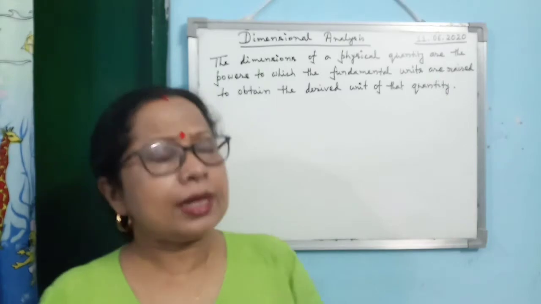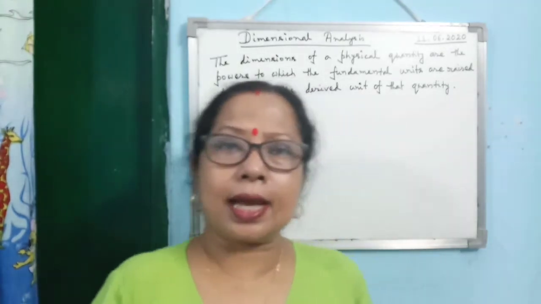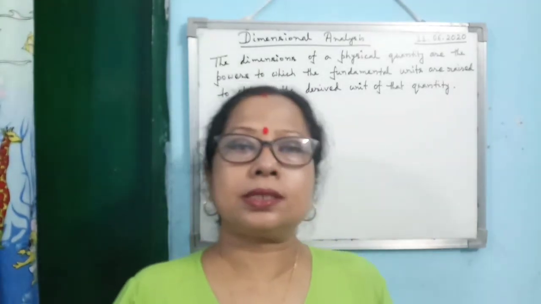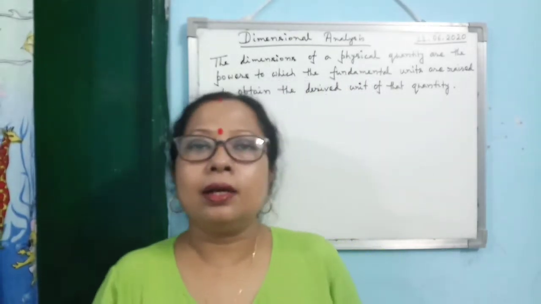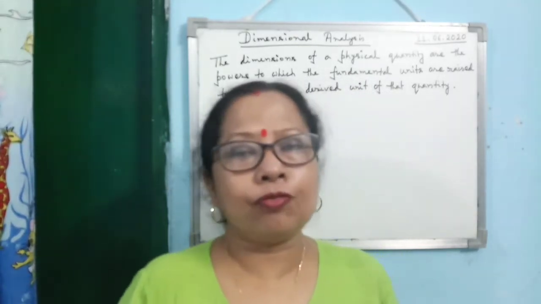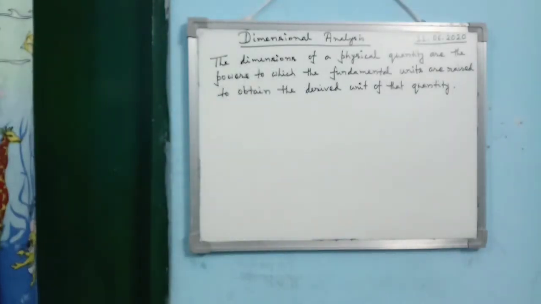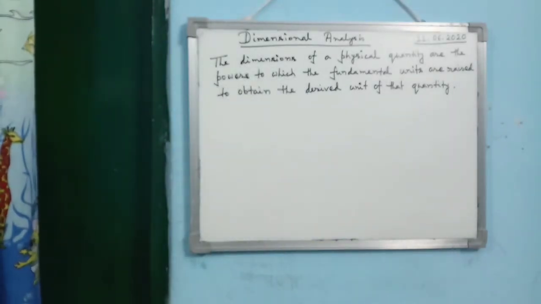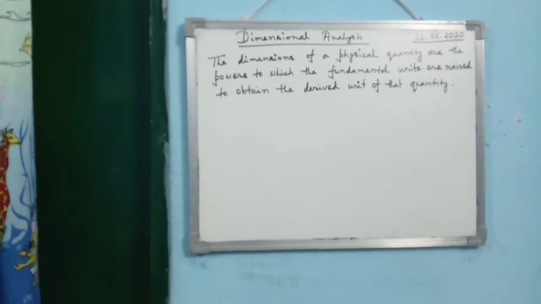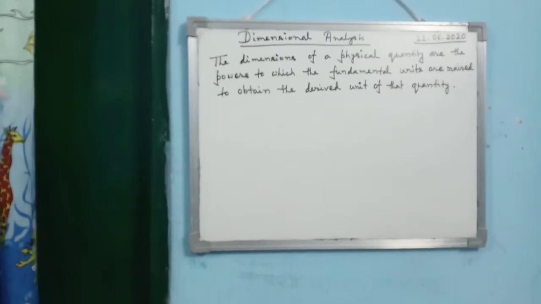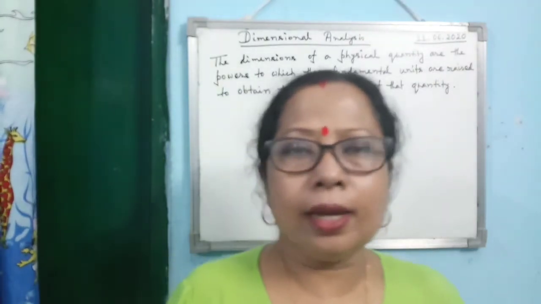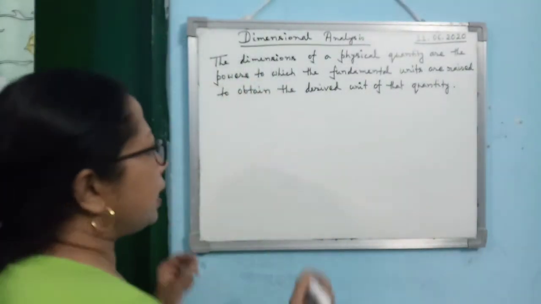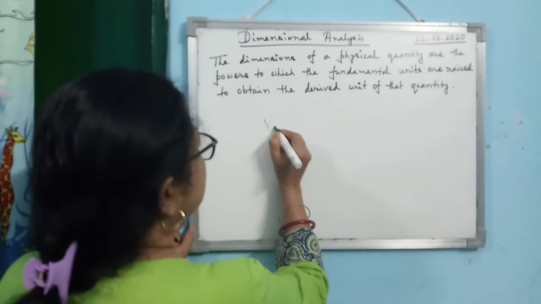When I say this definition, I know that you have not understood what Miss is saying. What is dimension? You are not understanding. So I am giving one example to help you understand what the dimension of a quantity is. Now consider the example of velocity.